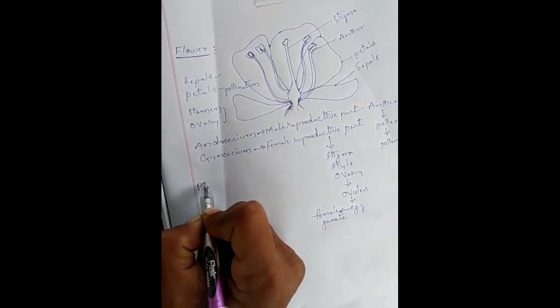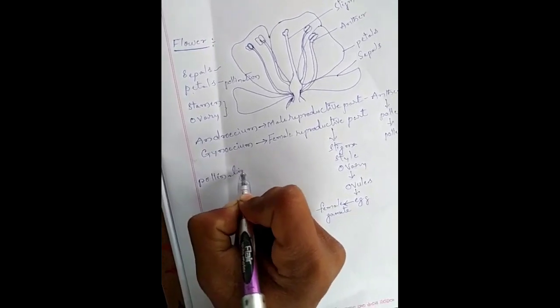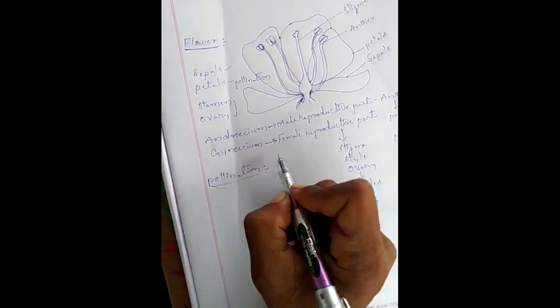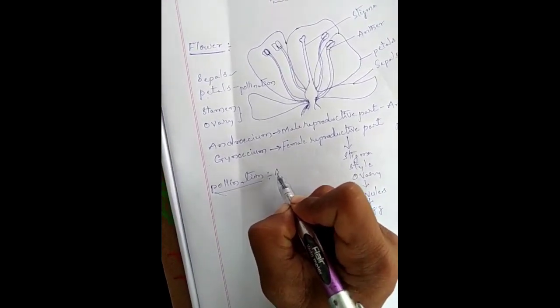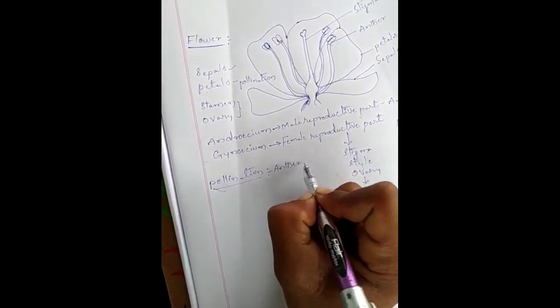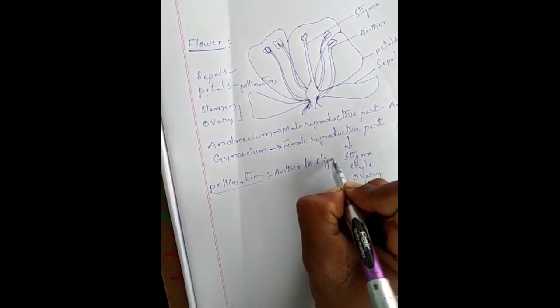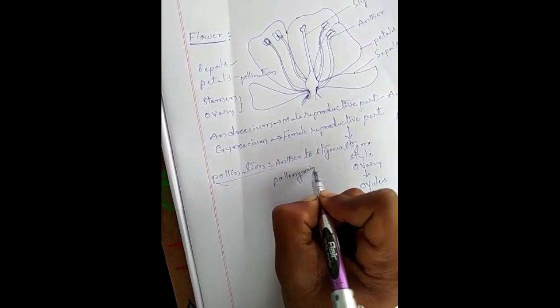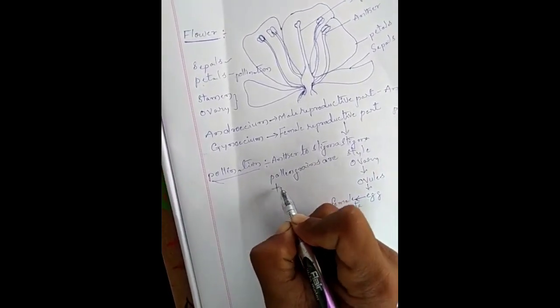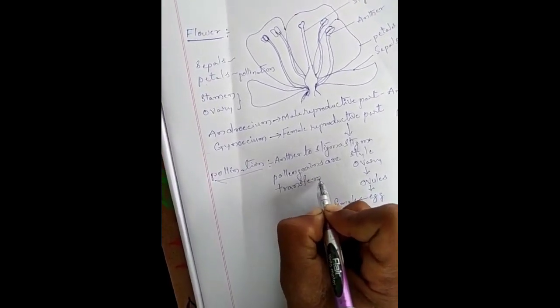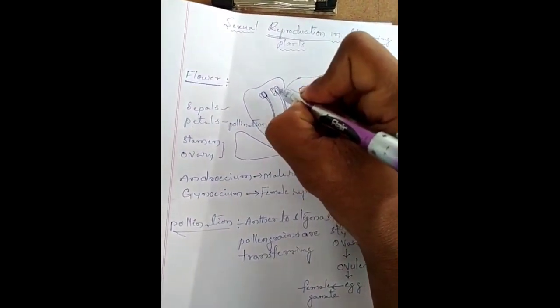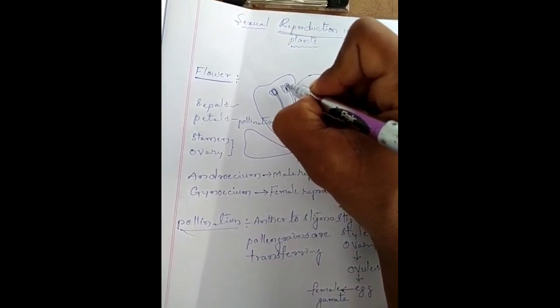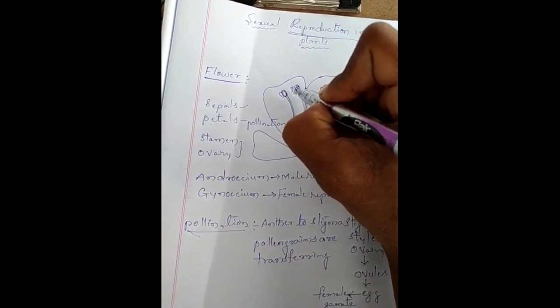Pollination is a mechanism in which pollen grains are transferred from the anther to the stigma. The anthers produce numerous, high concentrations of a powdery substance, the pollen grains.